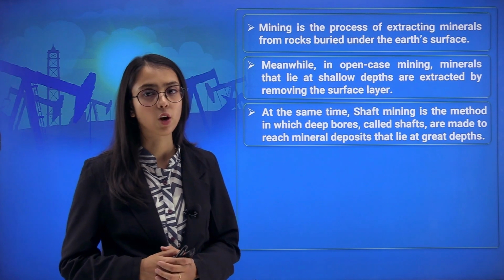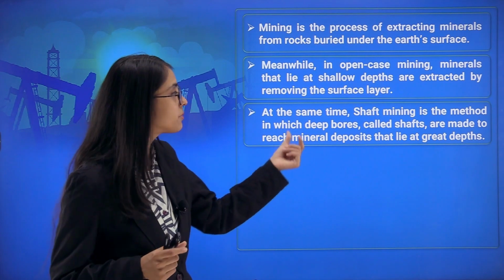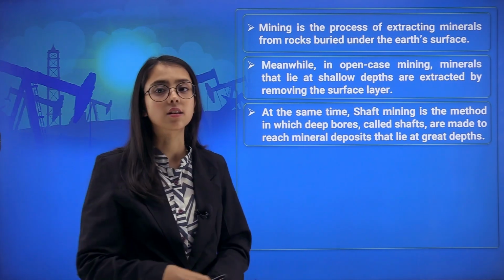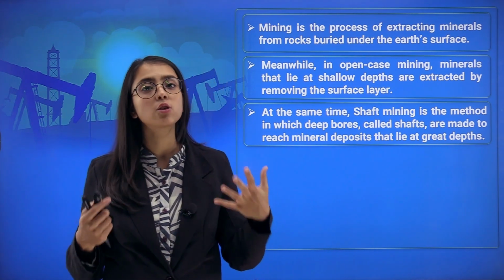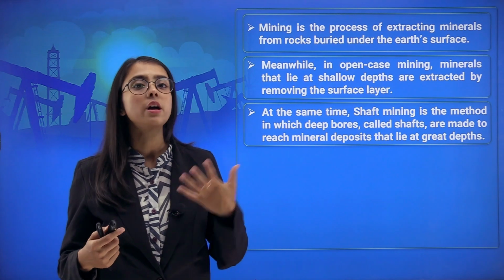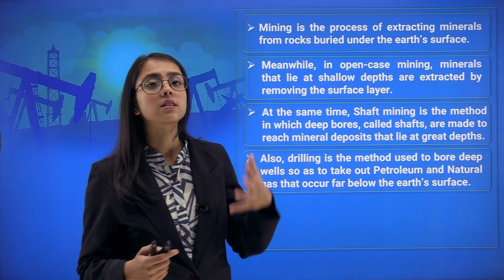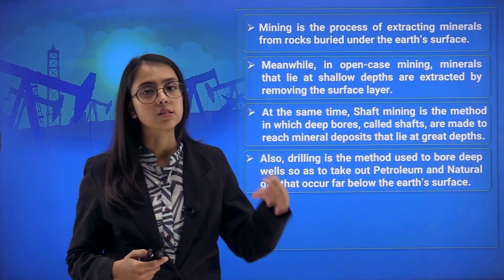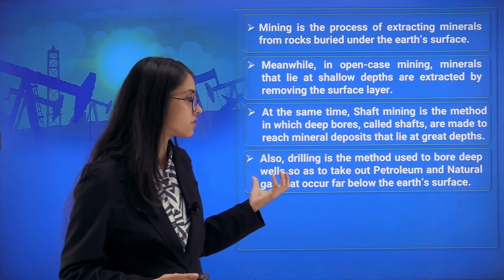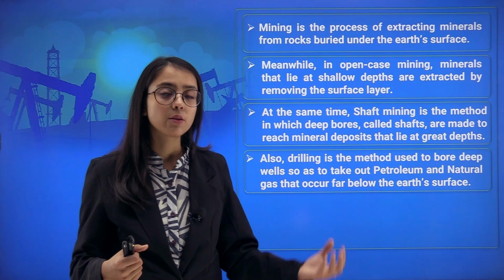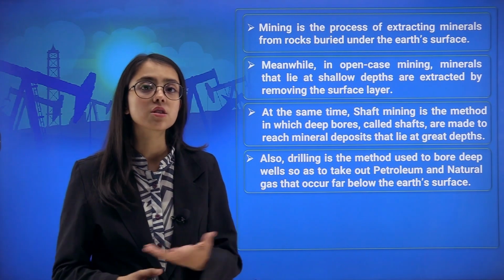Now, at the same time, shaft mining is a method in which deep holes are dug where mineral deposits lie, and it may go on to great depths, and that is how minerals are extracted. Also, drilling is another method which uses boring holes in the surface of the earth. This means to bore deep wells so that we can drill out petroleum, natural gas and oil that appear below the surface of the earth.